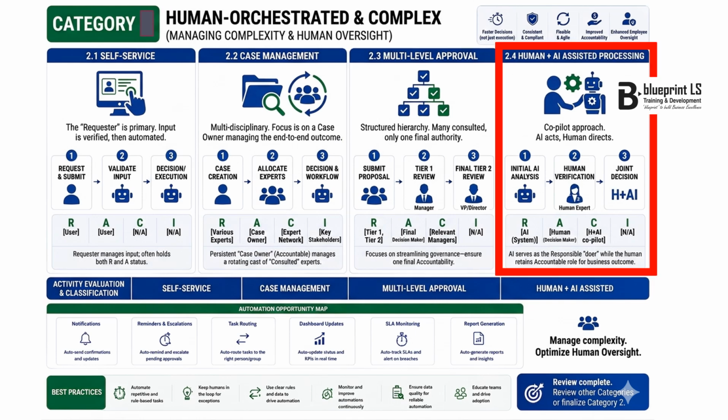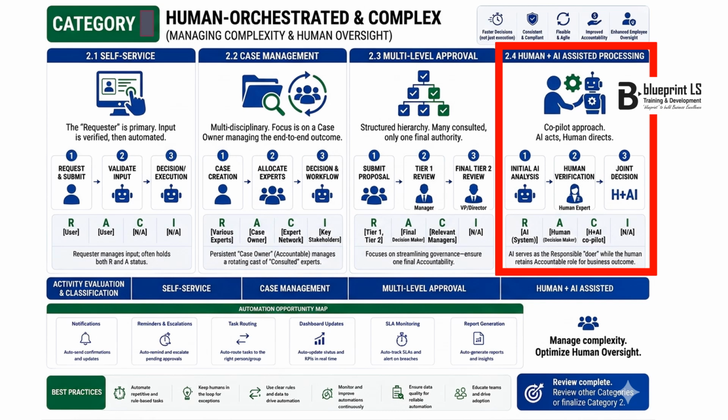Finally, let us look at the cutting edge model on the far right: human plus AI assisted processing. We designed this with a collaborative copilot icon featuring a human working hand in hand with an AI engine. The workflow flows from initial AI analysis to human verification and ends at a joint decision, that is, human plus AI. This is the modern operational frontier.